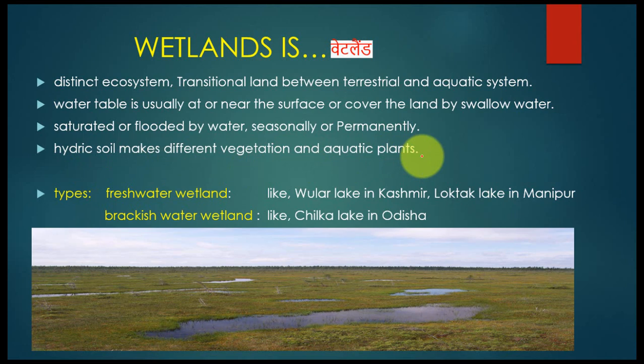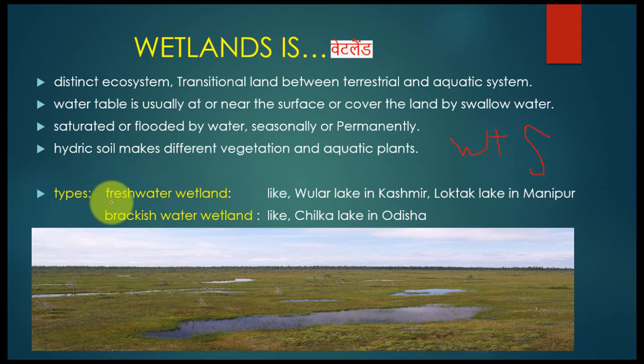So sir, ma'am, what is hydric soil? Hydric soil is soil which has an abundance of moisture or an abundance of water. What does hydric soil mean? There is an abundance of water plus soil. If there is an abundance of water in the soil, different types of vegetation flourish and aquatic plants are formed. So the combination of water plus soil, or an abundance of water, is what makes a hydric soil.